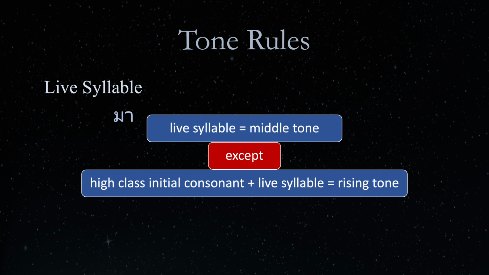For example, ma, meaning to come, and man, meaning it, each has one live syllable that begins with a low-class consonant ma and is therefore in the middle tone. A, meaning father's younger brother or sister, has one live syllable that begins with a middle-class consonant or ang, while ban, meaning to blossom, has one live syllable that begins with a middle-class consonant bo by mai. They are therefore in the middle tone. Ka, meaning leg, and kan, meaning bowl, each has one live syllable that begins with a high-class consonant ko kai and is therefore in the rising tone.